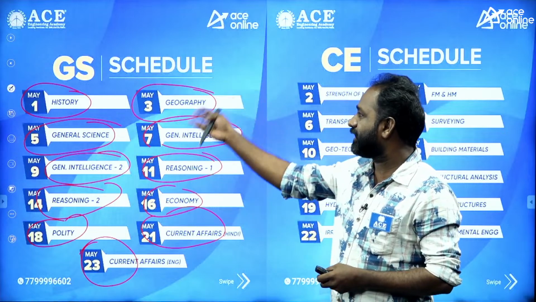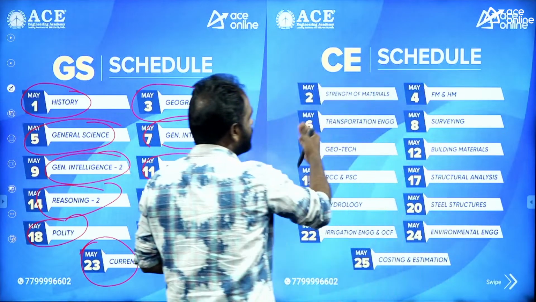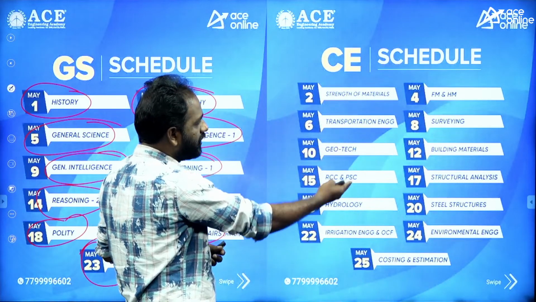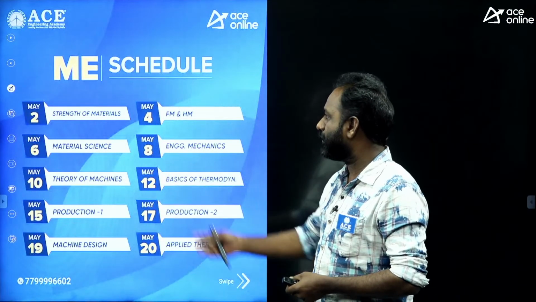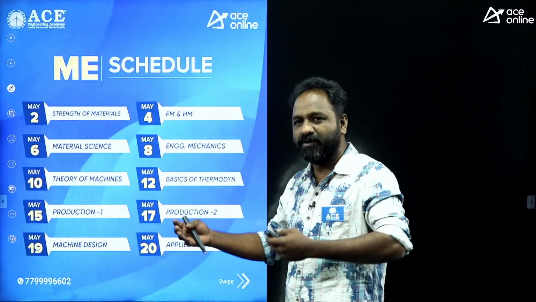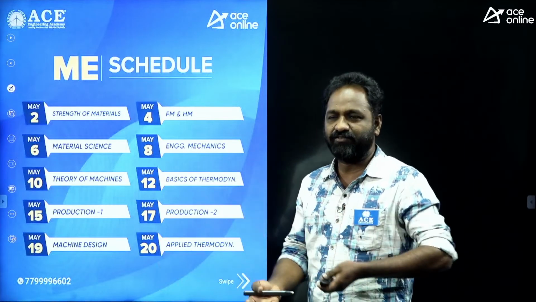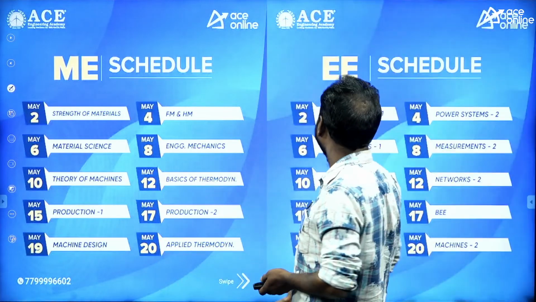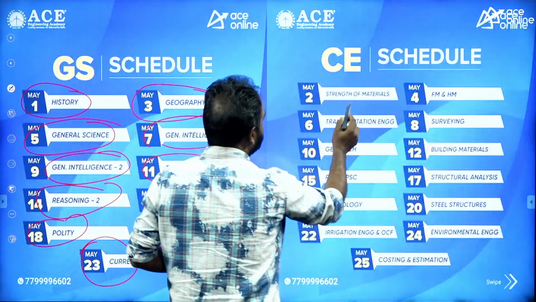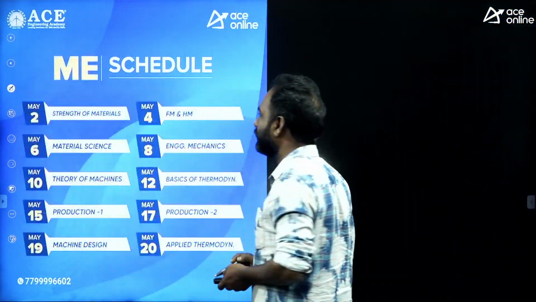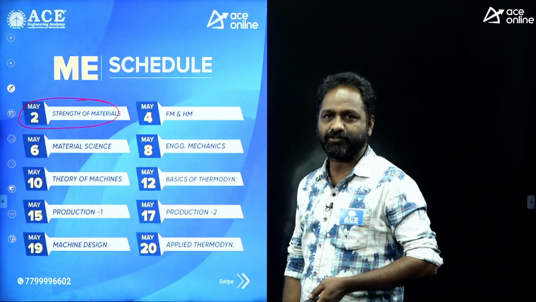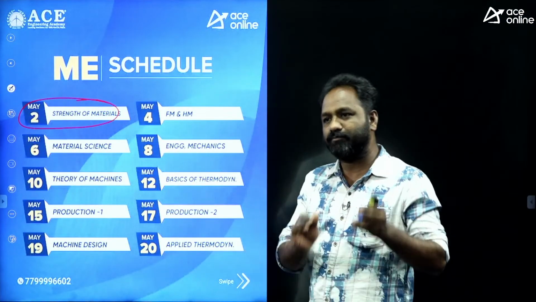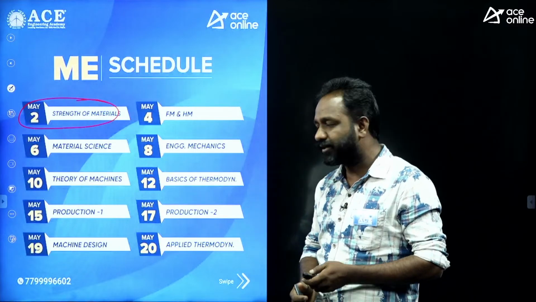Next, the civil schedule is on the 2nd, 4th, 6th, like alternate days, and this is the mechanical schedule. Of course, some of the subjects are common to civil and mechanical, everybody knows that. If you take the example here, in the civil schedule the 2nd is strength of materials, and in mechanical the 2nd is also strength of materials. So we are connecting both the general studies as well as the technical.